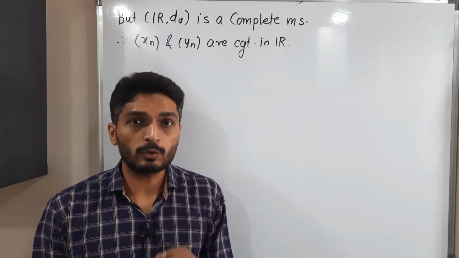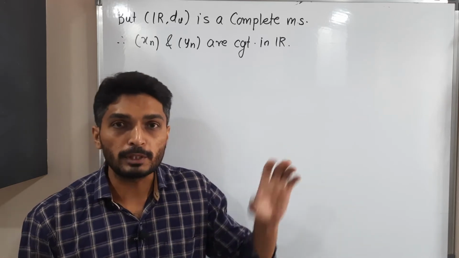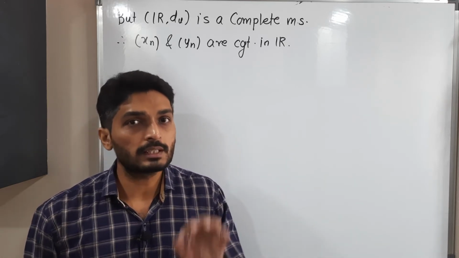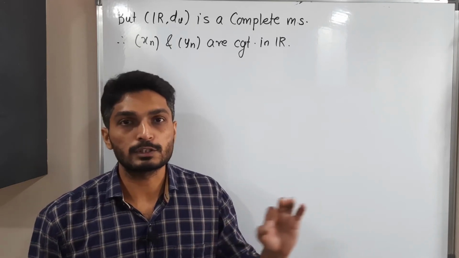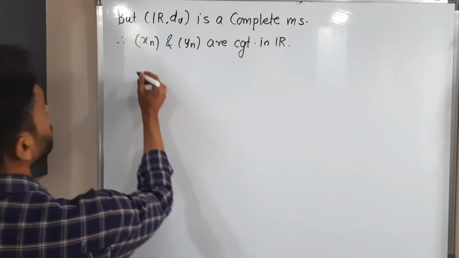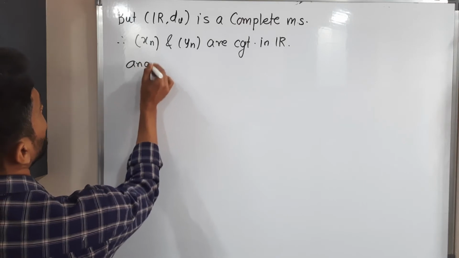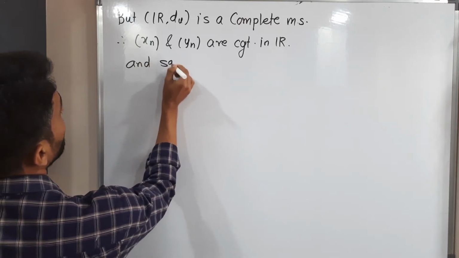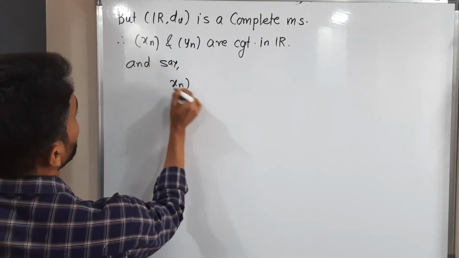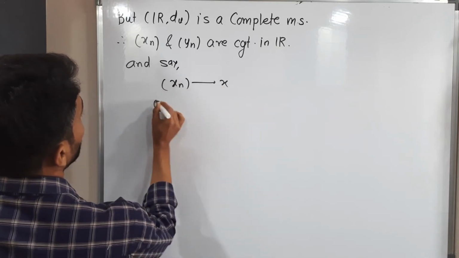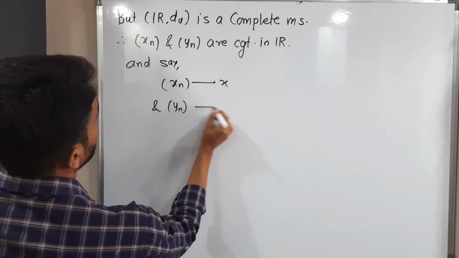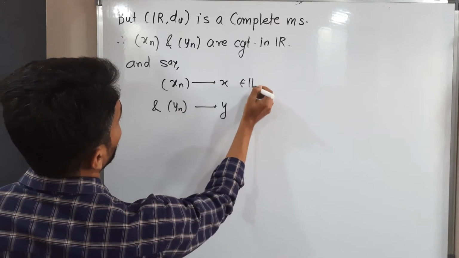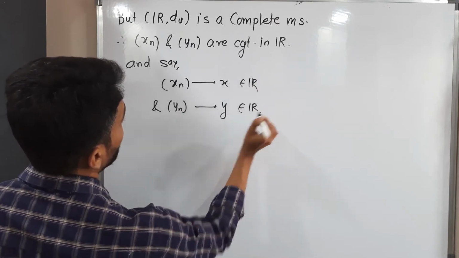So Xn and Yn are convergent. That means they will converge to some particular point. So I assume here Xn converges to x and Yn converges to y. Say Xn converges to x and Yn converges to y. Okay, both are real numbers, right?